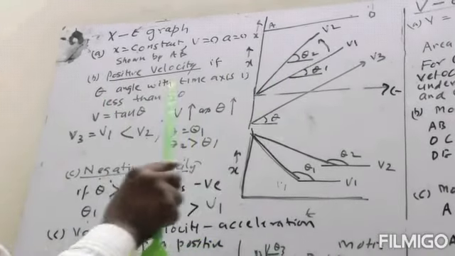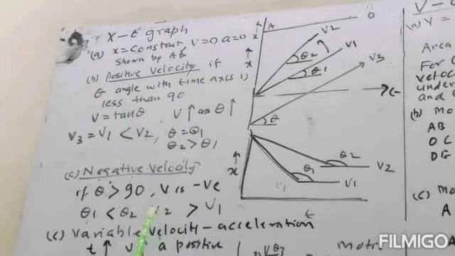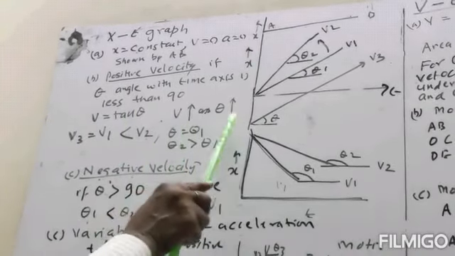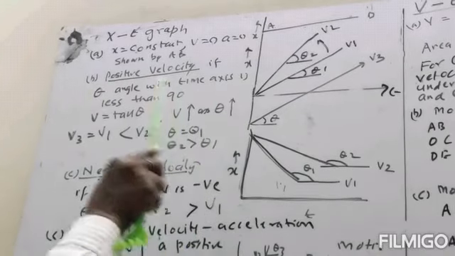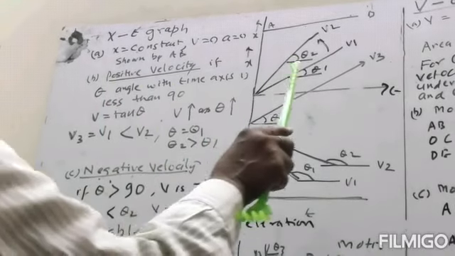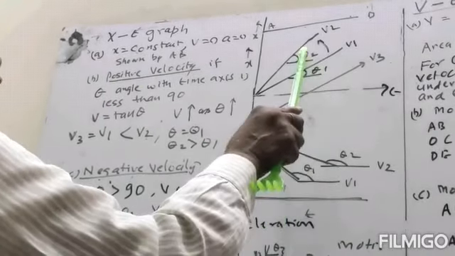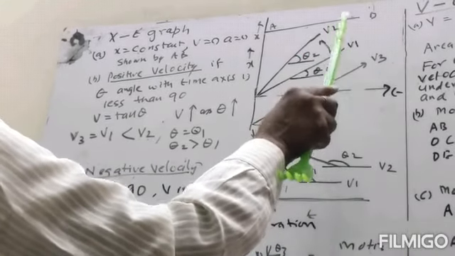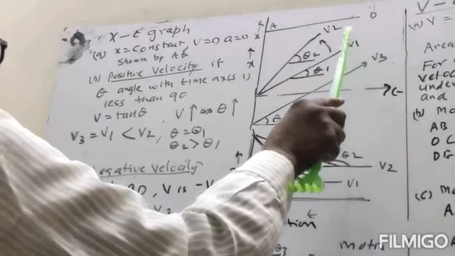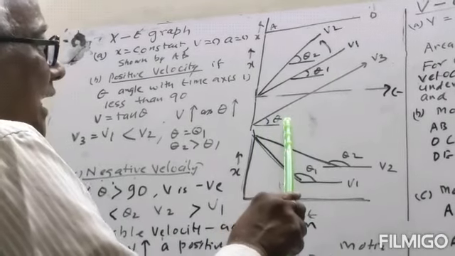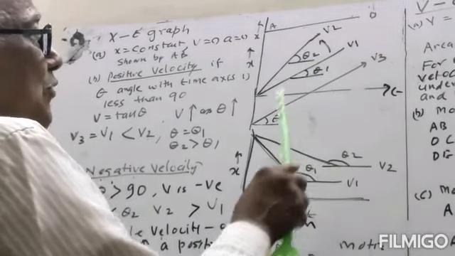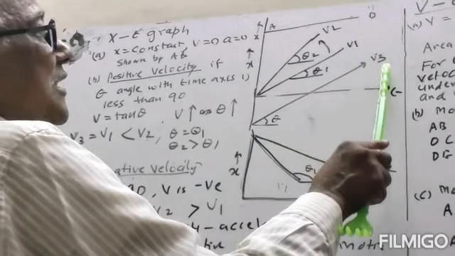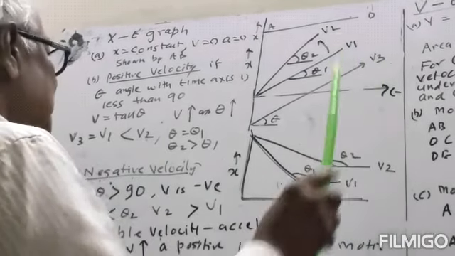V is equal to tan theta, so V will increase as theta increases. Here theta 2 is more, so velocity V2 will be more than V1. Here theta and theta 1 are equal, they are parallel lines, so the velocities V1 and V3 will be equal.